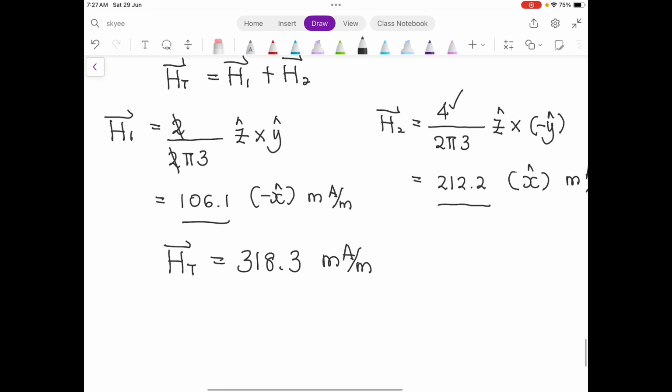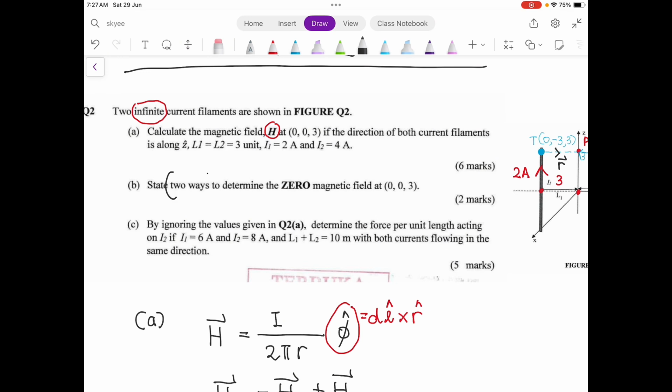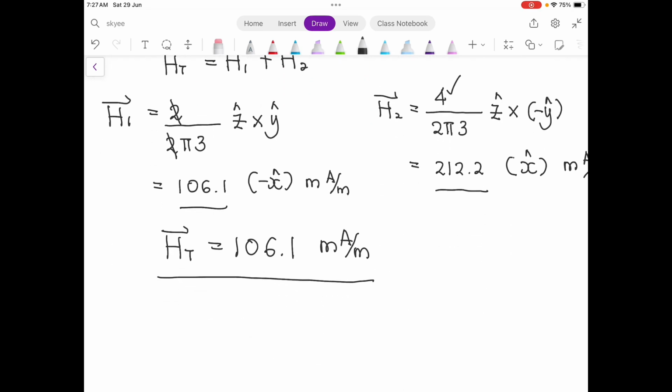Oops, sorry, they are in different directions, so I cannot add them. So the answer will be minus: 212 minus 106, so it's 106. This is the H total. Next, state two ways to determine the zero magnetic field at these positions. How to make the total magnetic field to be 0?